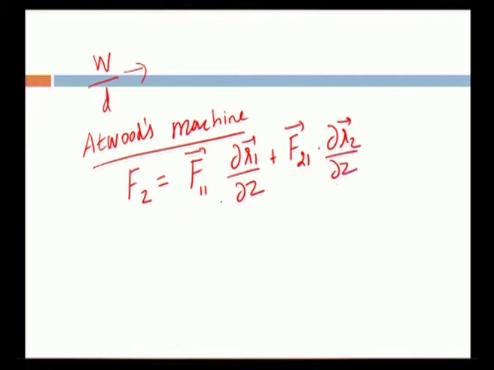So, this is the z component of generalized force in Atwood's machine.